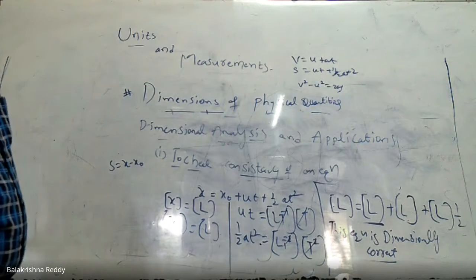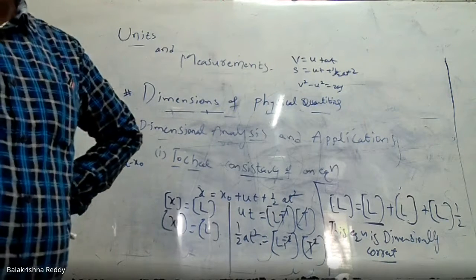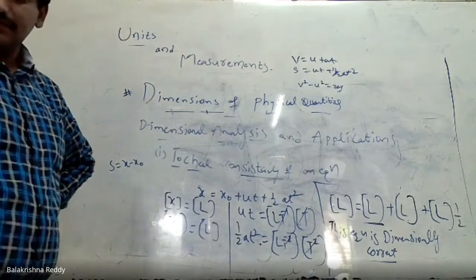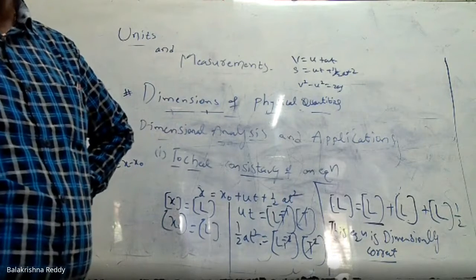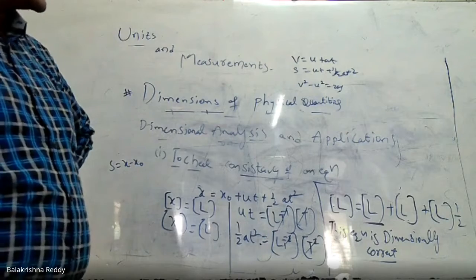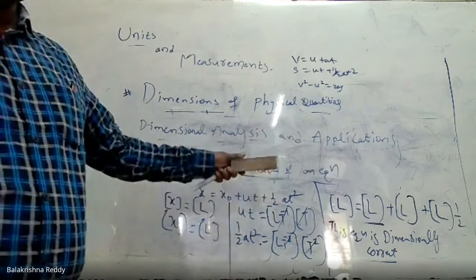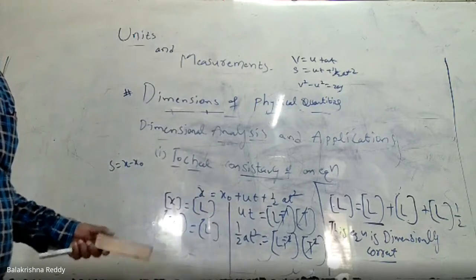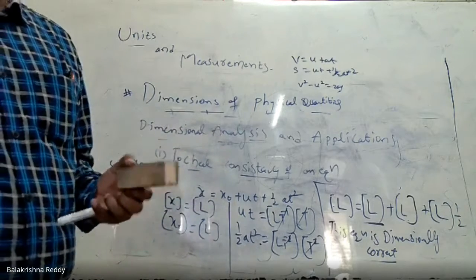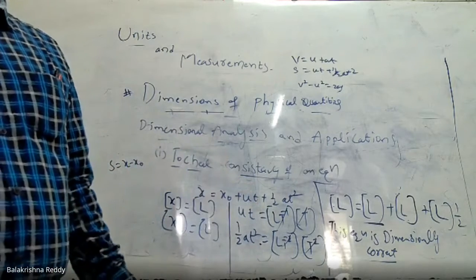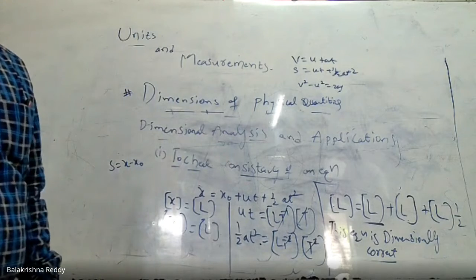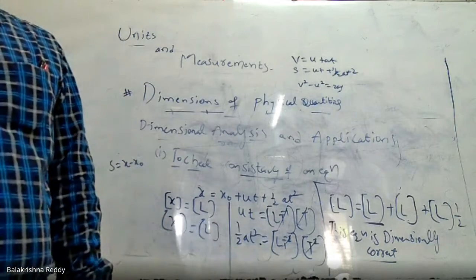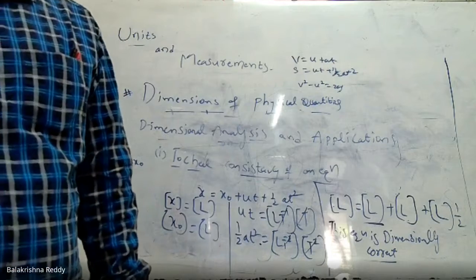Here one important point is there, as per our NCERT. If an equation fails this consistency test, whatever was proved may go wrong. But if it passes, it is not proved right. Thus, a dimensionally correct equation need not be an exact correct equation, but a dimensionally wrong or inconsistent equation must be wrong.